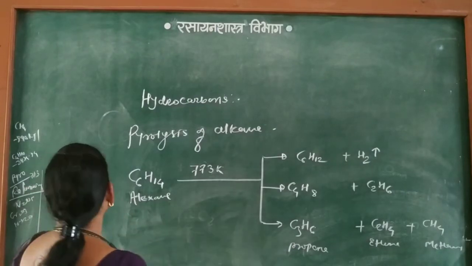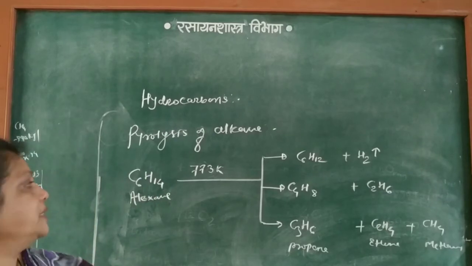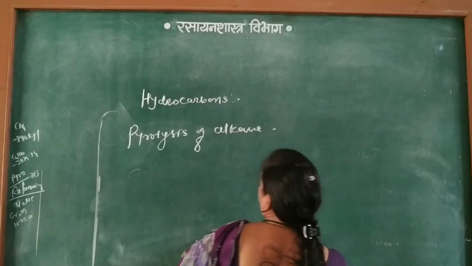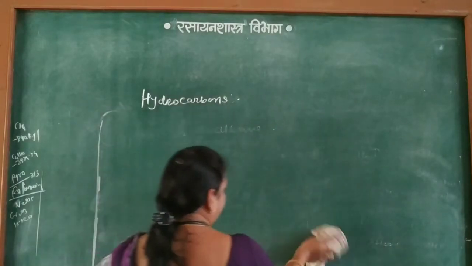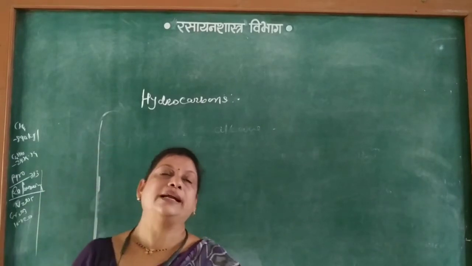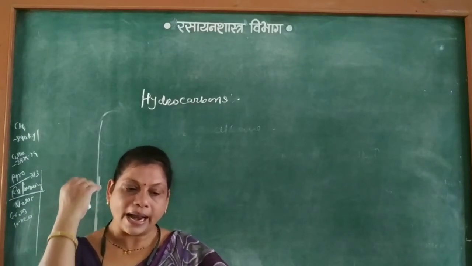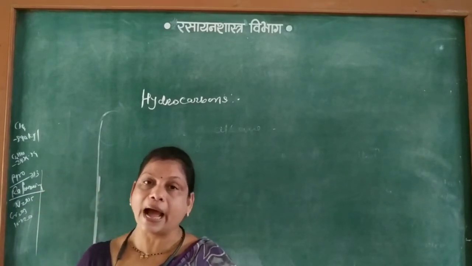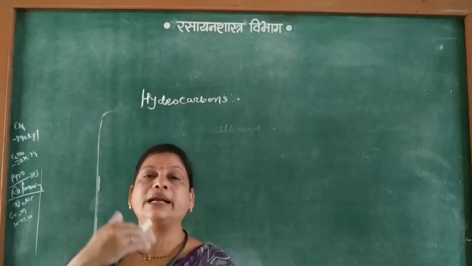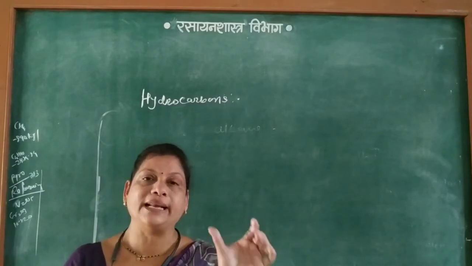Next one is reforming or reformation of alkane. In reformation, higher alkanes containing 6 to 12 carbon atoms, at high temperature and under very high pressure, near about 10 to 20 atmospheric pressure, get converted into ring-like or aromatic homocyclic structures.